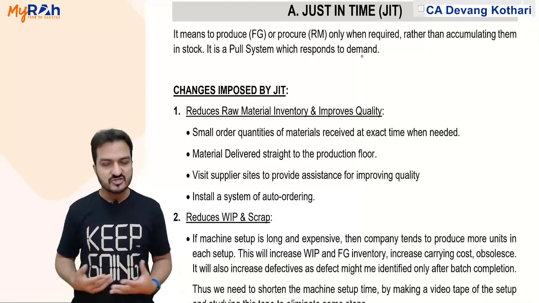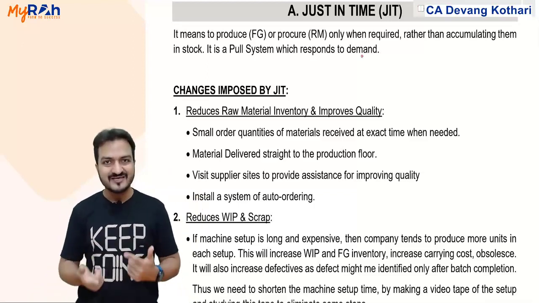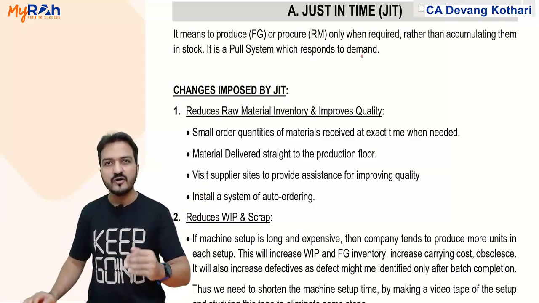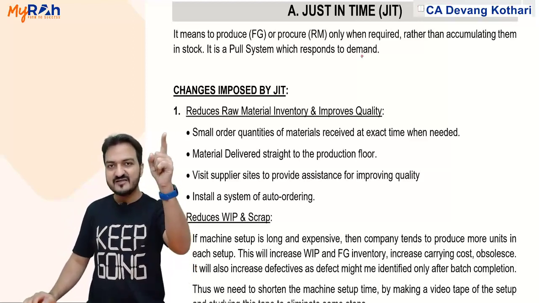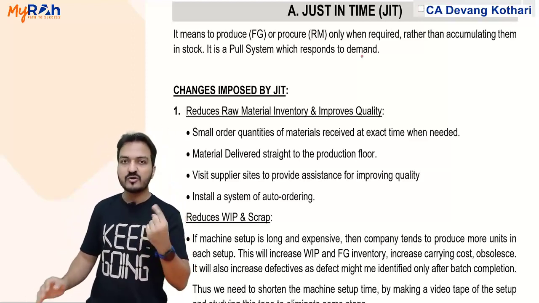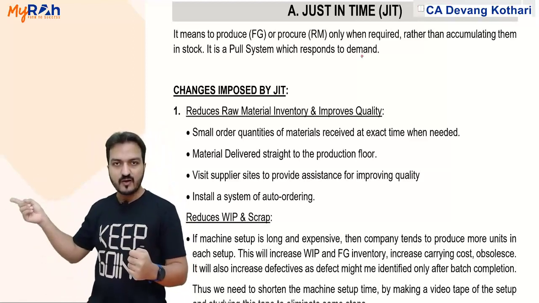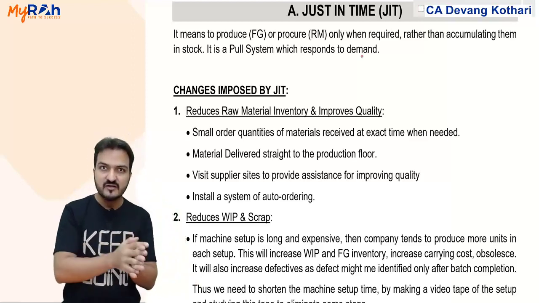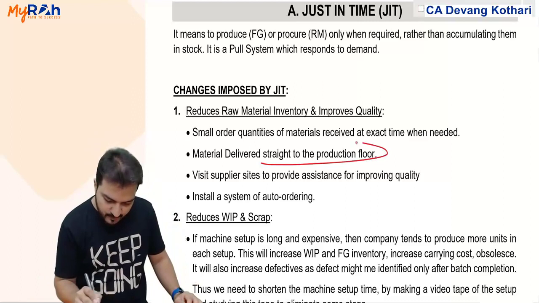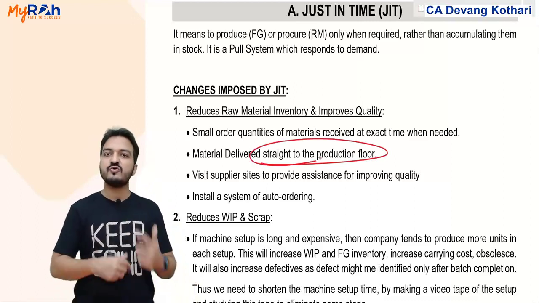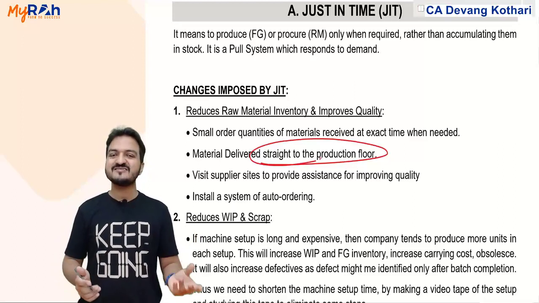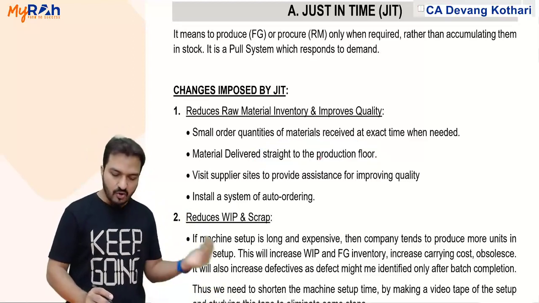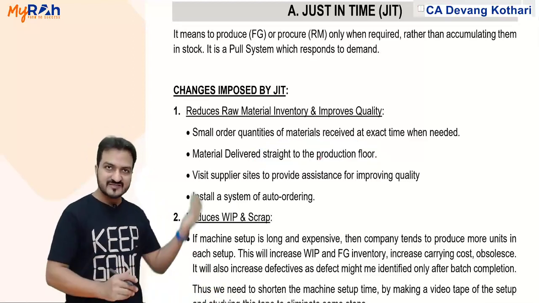Plus some other advantages will also be there. When I order materials at the last moment, when the supplier delivers, I will not get it delivered in my store. I will get it delivered directly at my production place. The material will be delivered straight to the production floor, so there is no wastage of movement also. Unnecessary transportation and unnecessary movement of material will not happen. Yes, all these are some of the benefits. More benefits we will see over here.